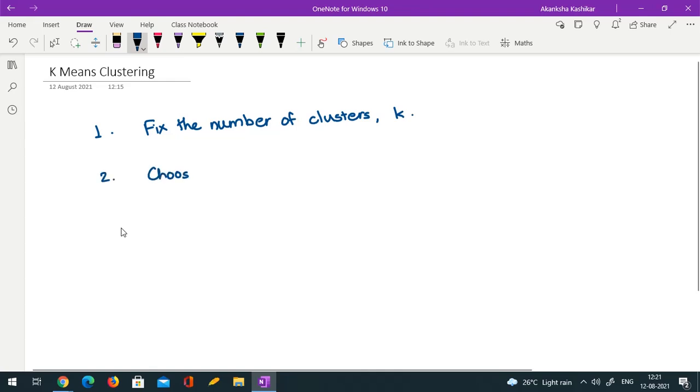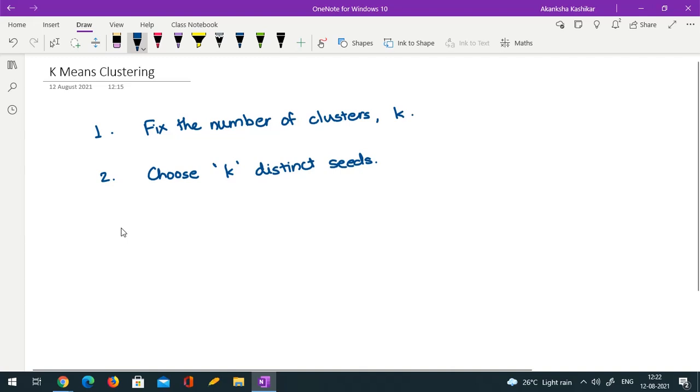Choose k distinct seeds. Okay, choose k distinct seeds. What do I mean by seeds? Seeds are basically again points or observations, but they are not necessarily the observations which are present in the data, but they should be from the range of the data. Okay, so choose k distinct seeds.